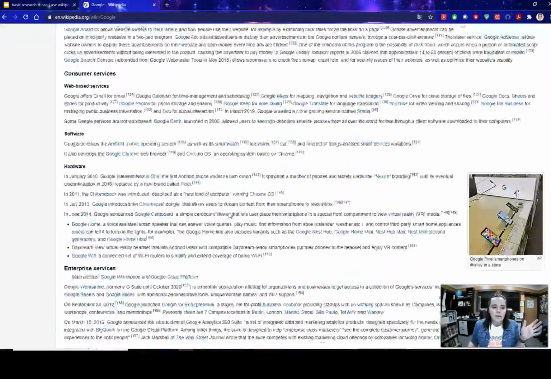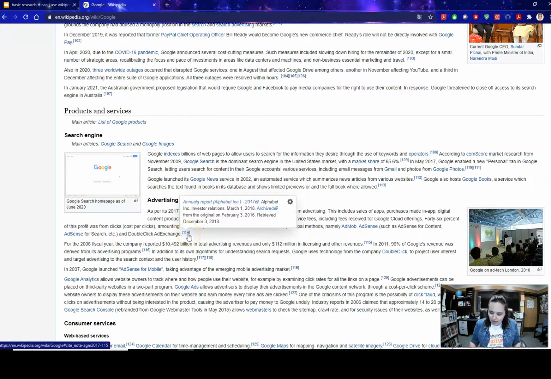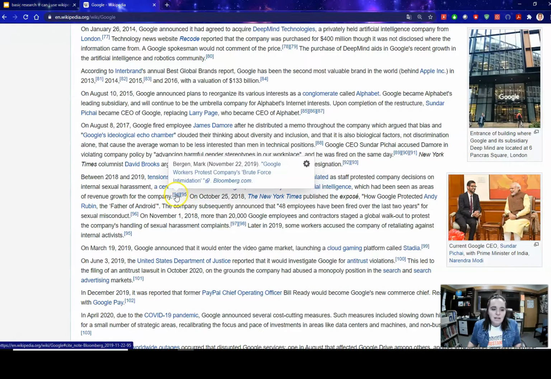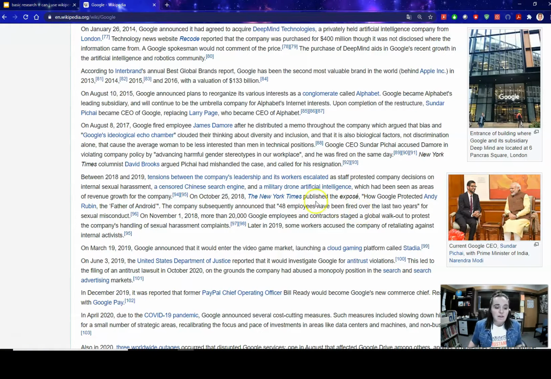What can I do? Anytime I see good information within Wikipedia, I can go to this little blue, see that little blue number there? Everything has a little blue number next to it, and that tells you where Wikipedia got that information from. Remember that Wikipedia is a platform, not a publisher. So as a platform, that means that anybody can put information on it, and they don't really go through and validate that information. So it's your job, if you're going to use Wikipedia, to validate it yourself.